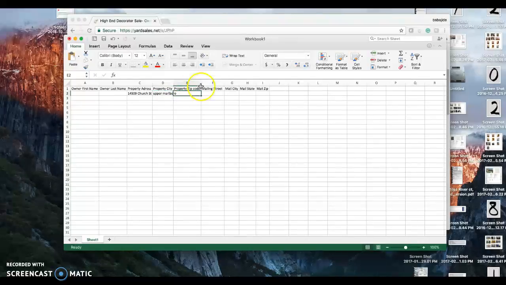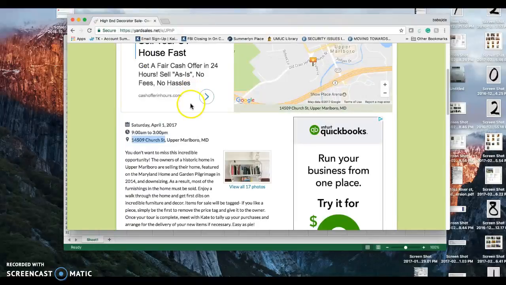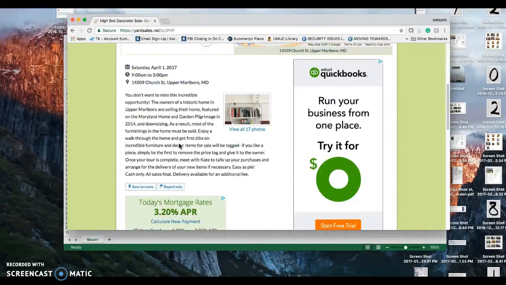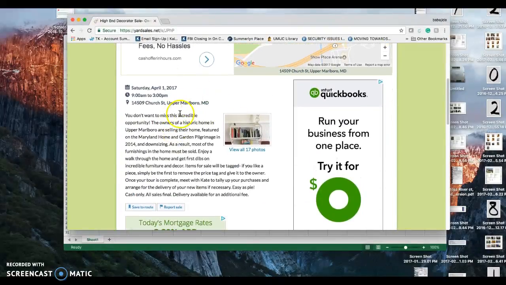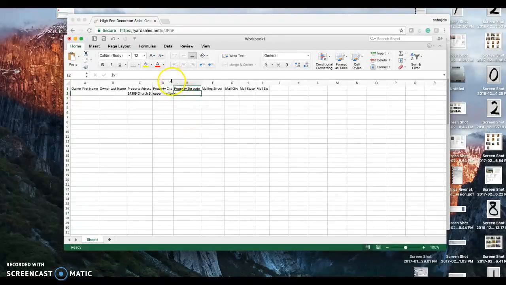The zip code, just go back to the other screen. It doesn't have the zip code there, but it says Upper Marlboro, Maryland.